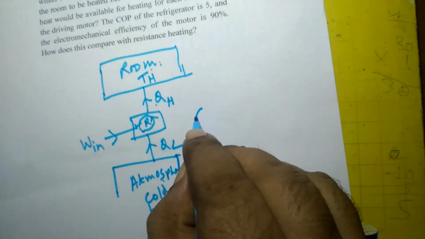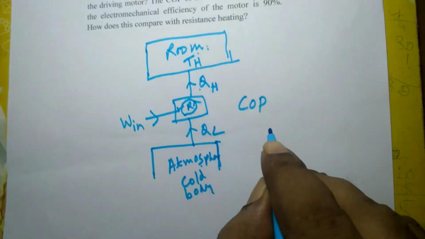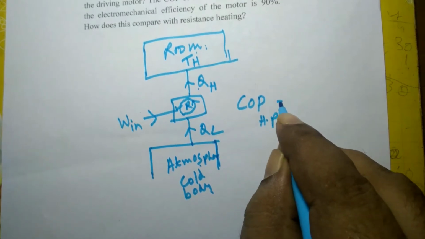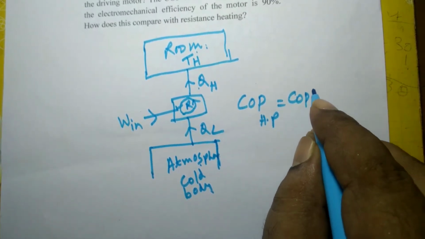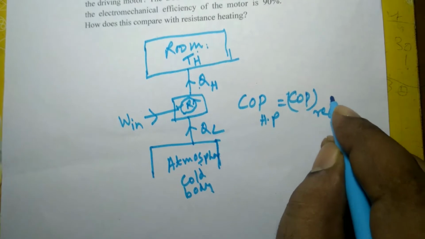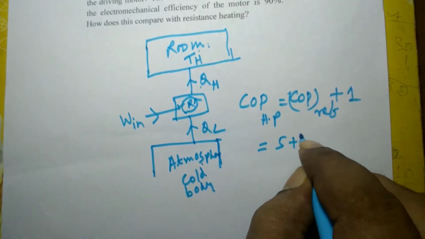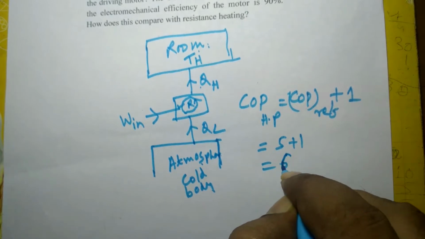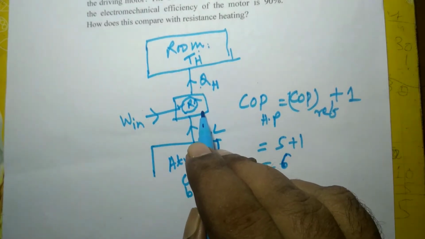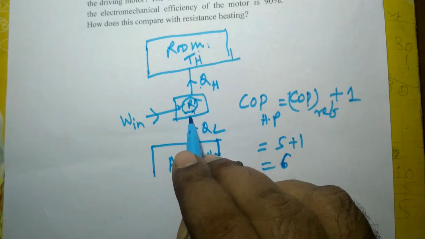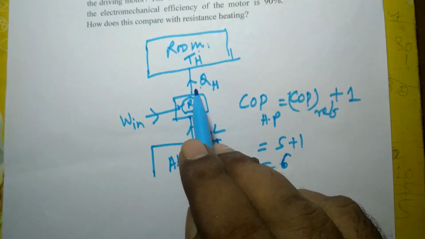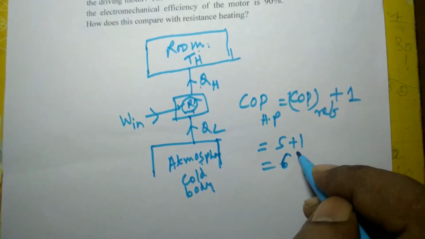We know that the COP of a heat pump is equal to the COP of a refrigerator plus 1. That is equal to 5 plus 1, which is 6. If the same device operates as a refrigerator, its COP would be 5. Then if it operates as a heat pump, its COP will be 6, that is 5 plus 1.